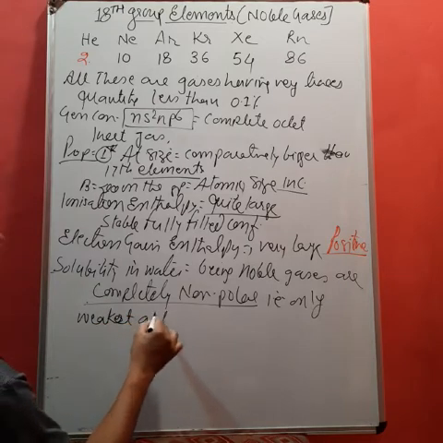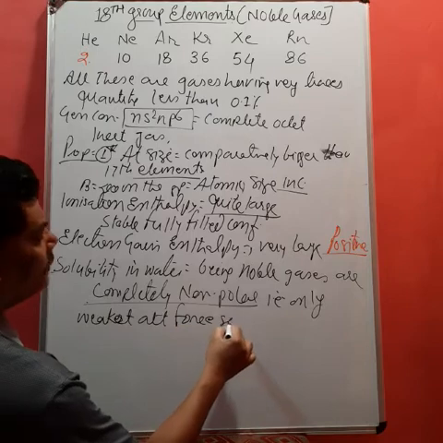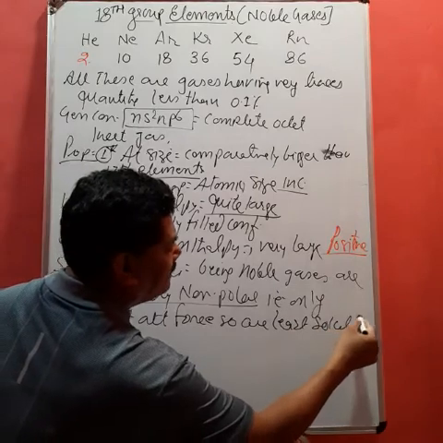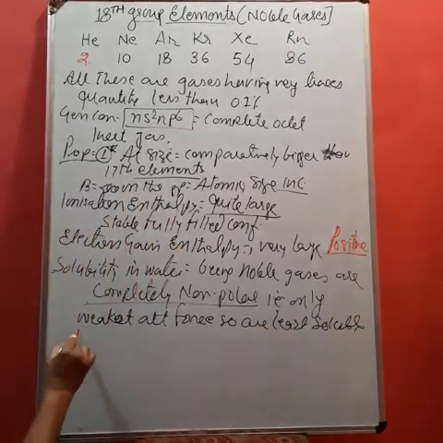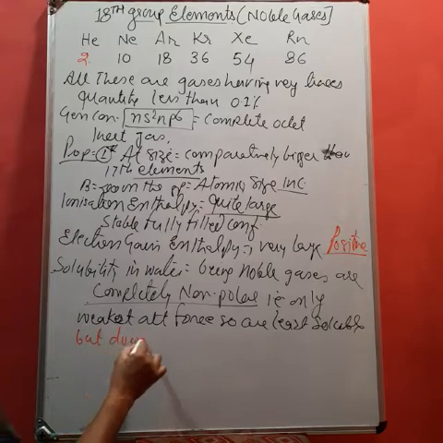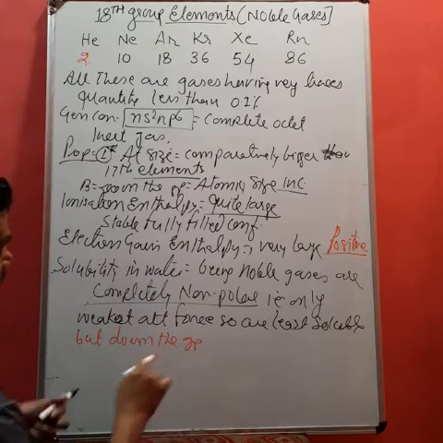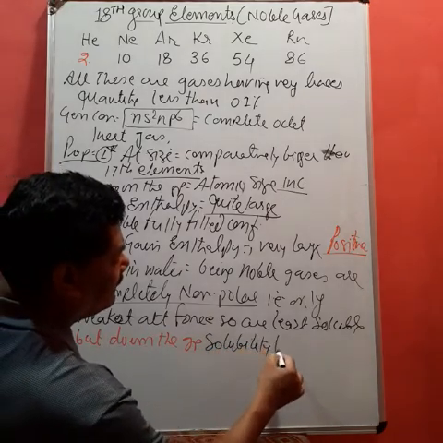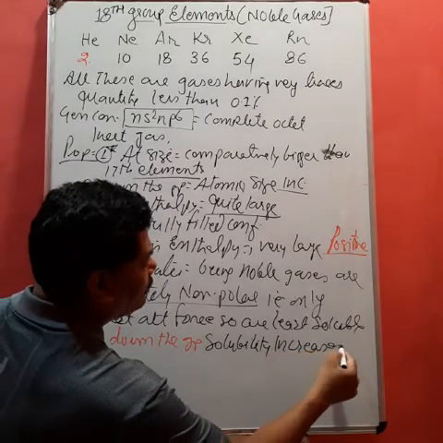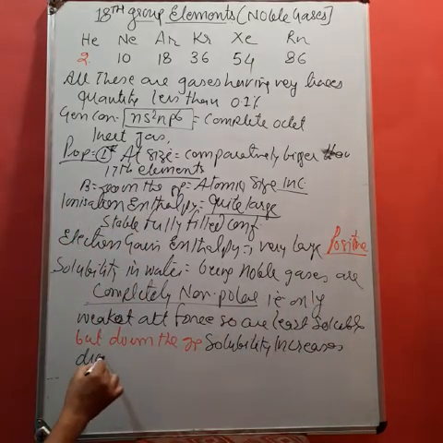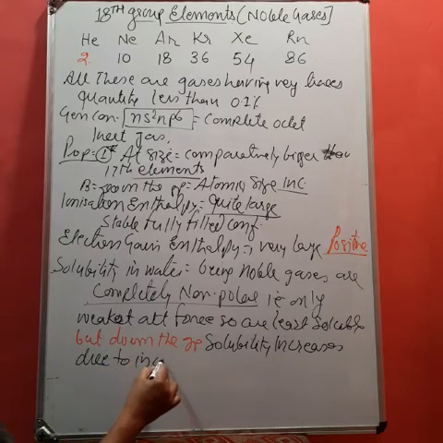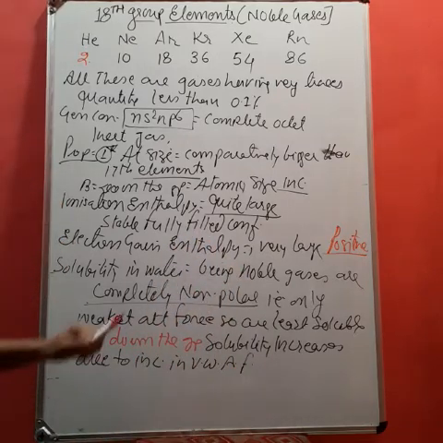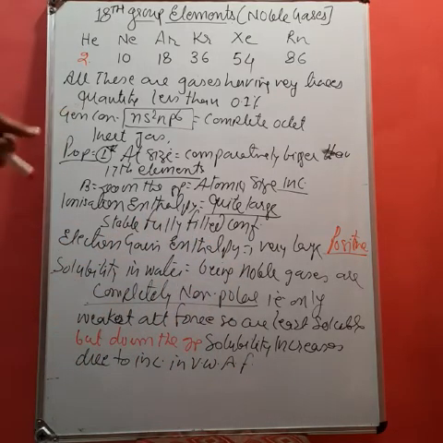So they are least soluble in water. But down the group, solubility increases. Now why does solubility increase? Due to increase in van der Waals attraction forces, therefore their solubility increases a little down the group.